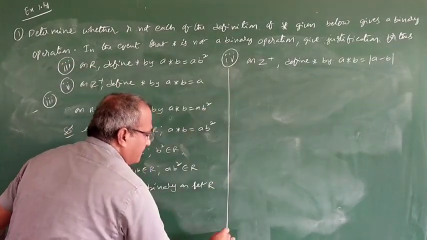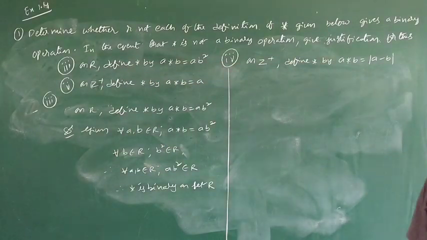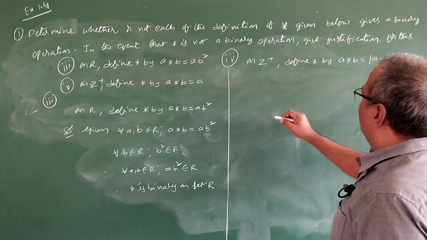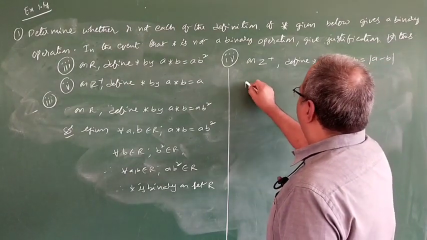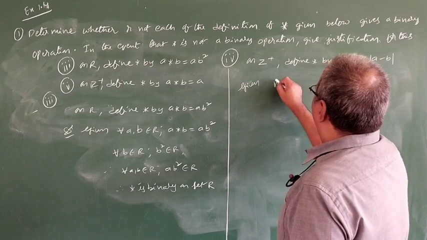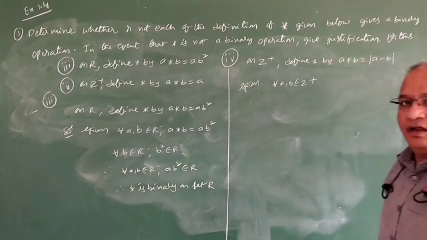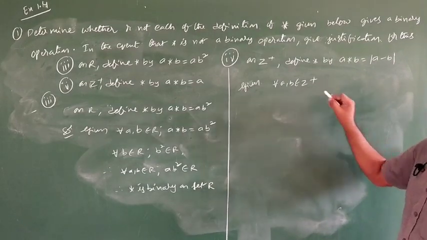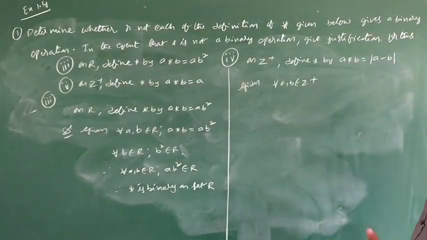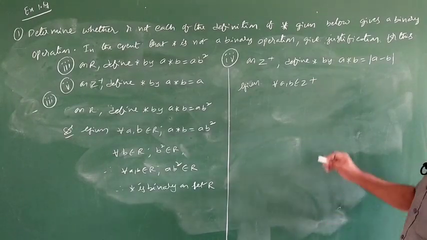Next, on Z plus define a star b is equal to modulus of a minus b. See, the second problem is already given. For all a, b belonging to Z plus. In the previous problem, only a minus b is given. Therefore, here modulus is given.